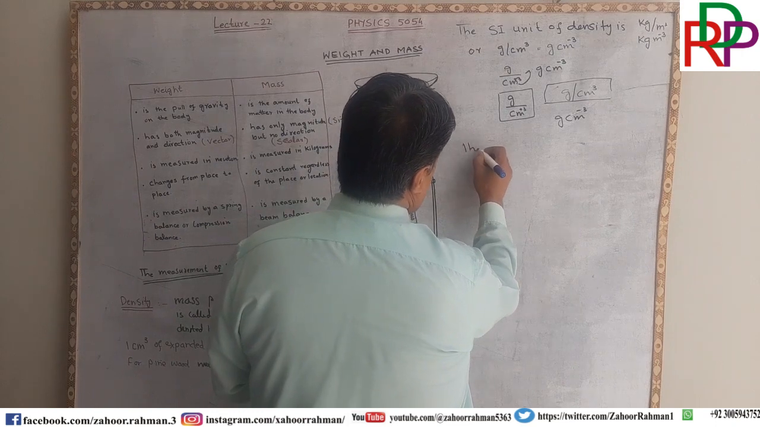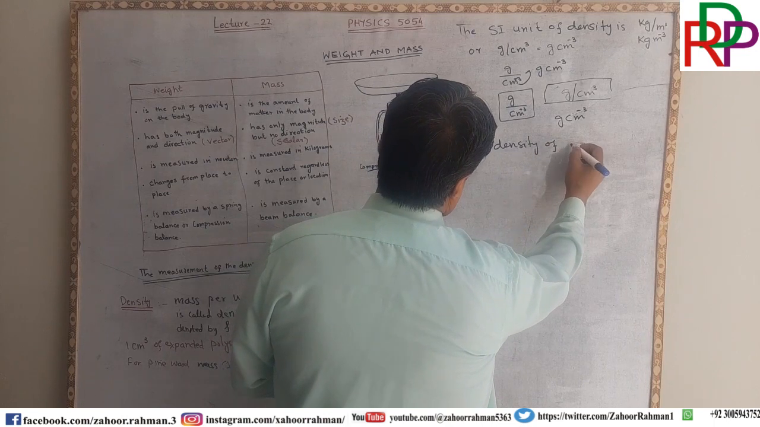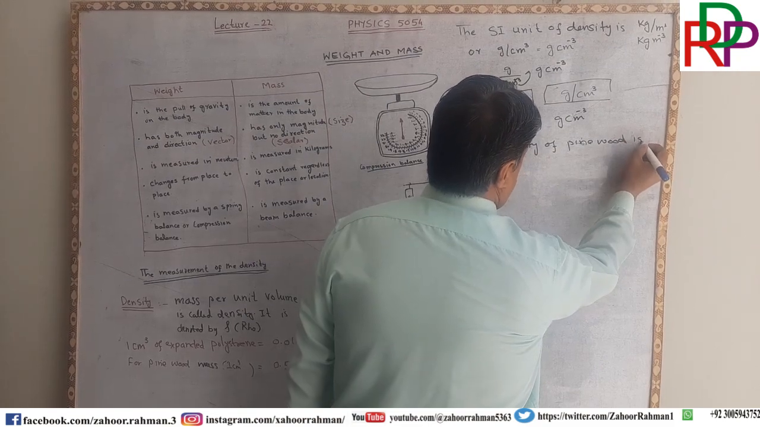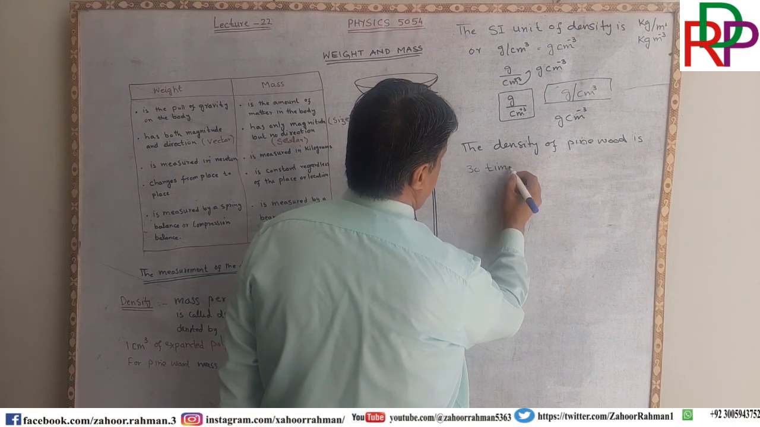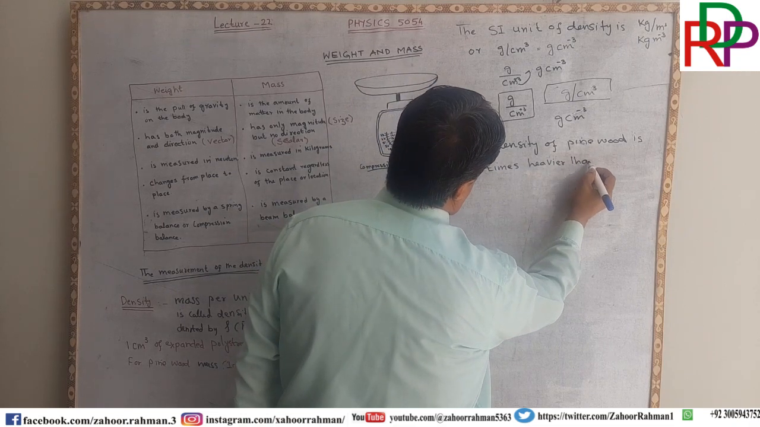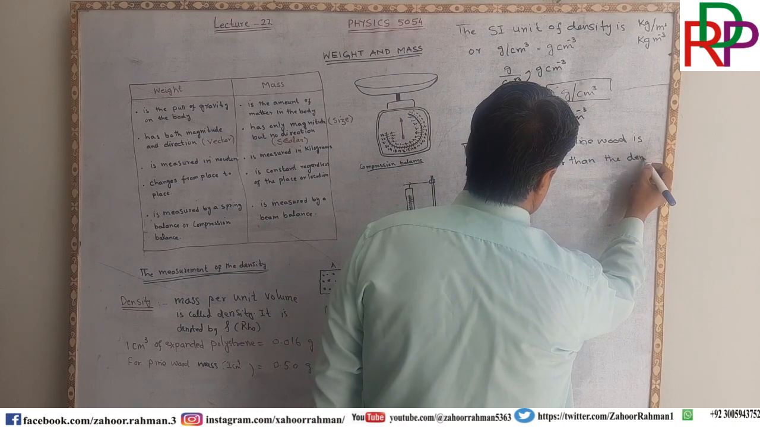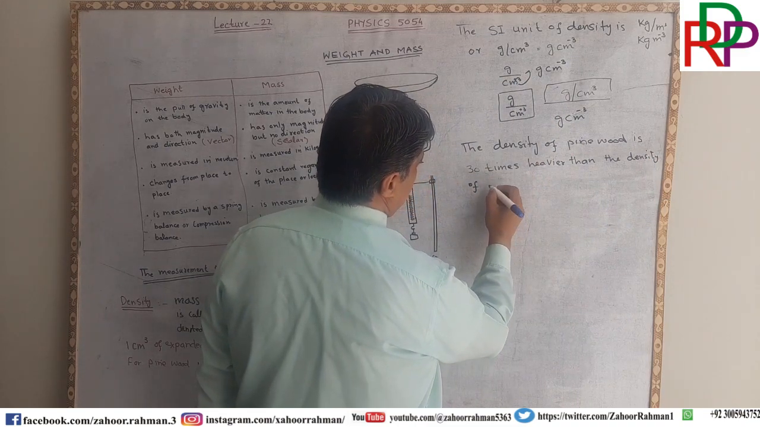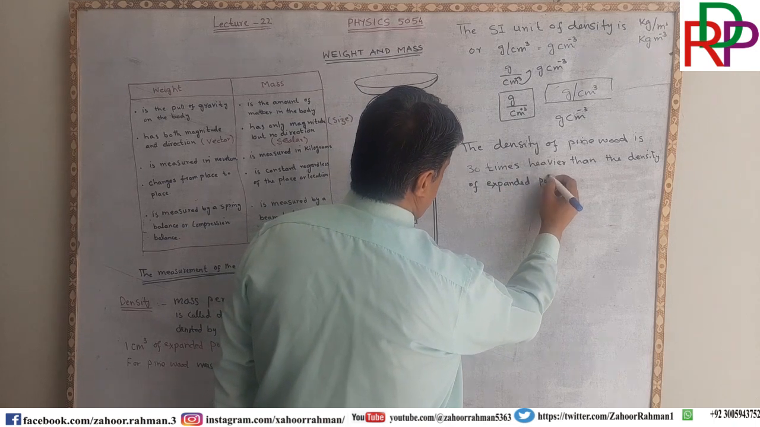The density of pine wood is 30 times heavier than the density of expanded polystyrene.